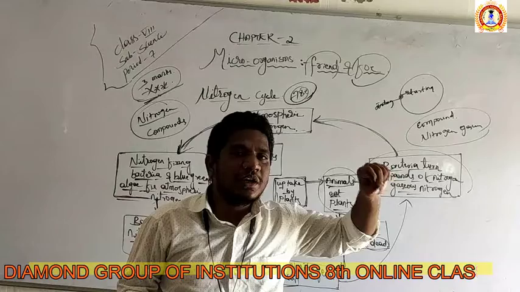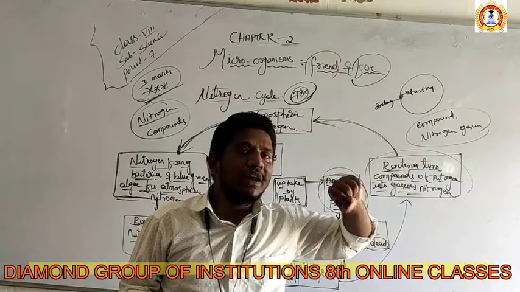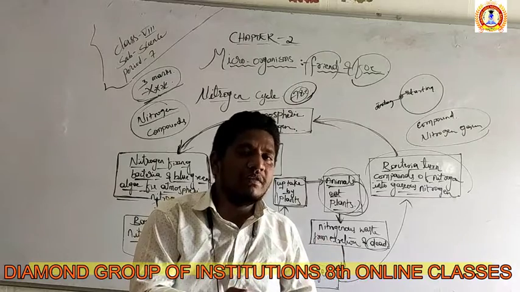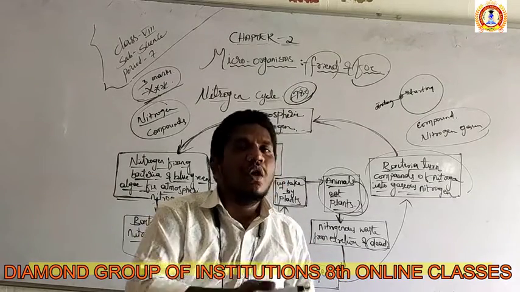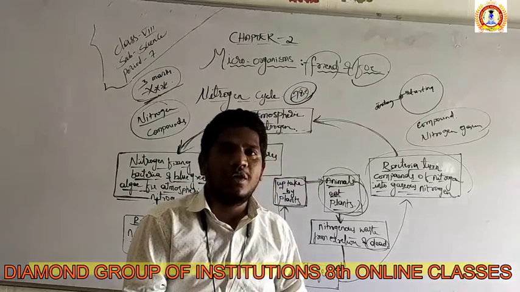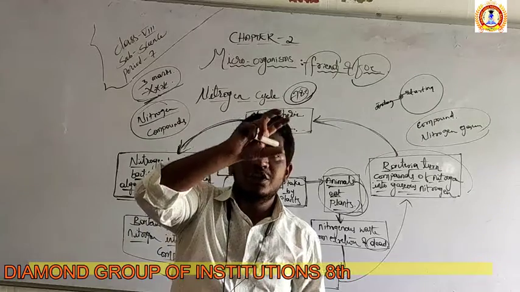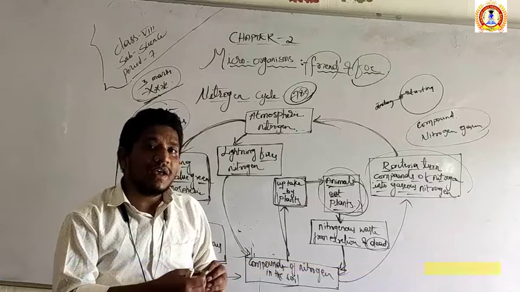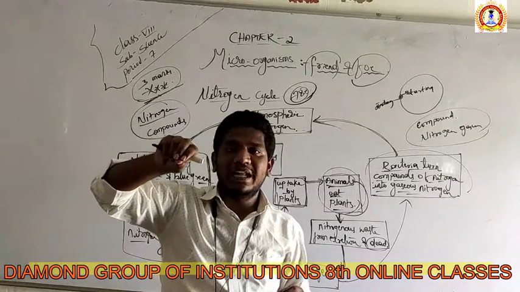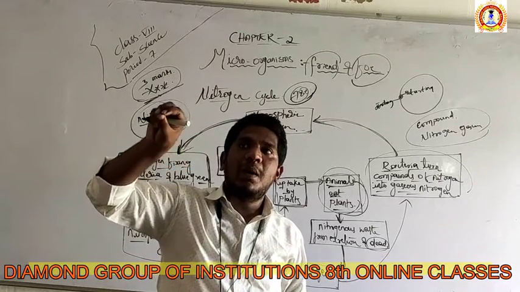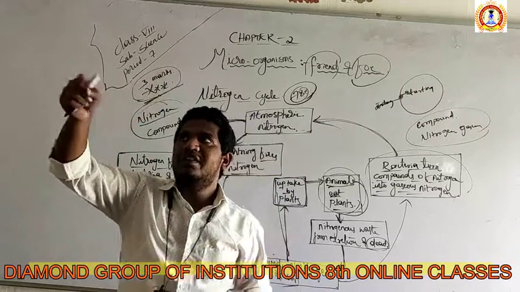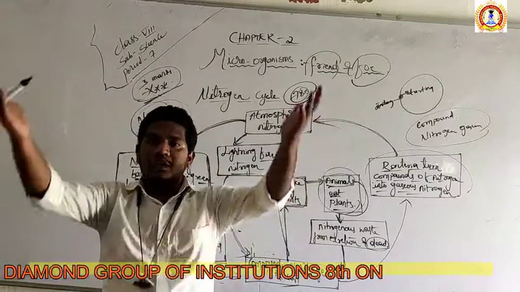The animal is going to give waste also, and even if the animal dies, it also has nitrogen. If it gives waste or if it dies, again it is dying on the soil only. So again that nitrogen is passed into the soil only. Again the bacteria will come here. Again that compound of nitrogen is converted into the gases of nitrogen by the bacteria. If it is gas, again it will mix into the atmosphere.